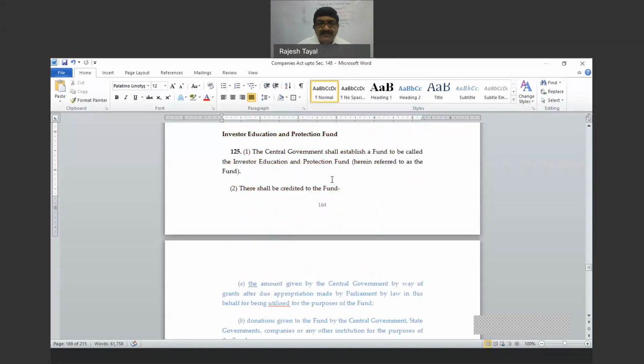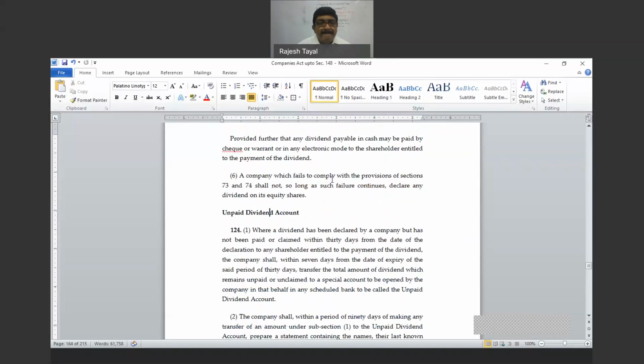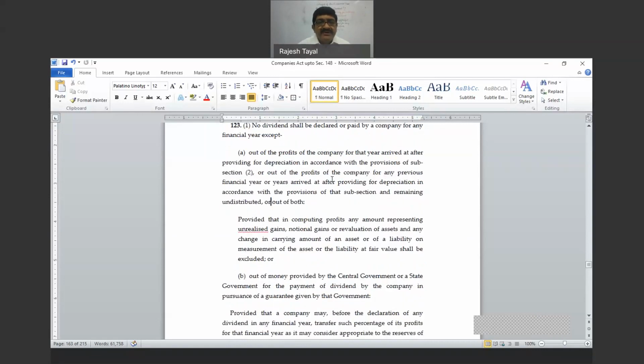Section 123, where from you can pay dividend. This is out of profit of the year arrived at after providing for depreciation. This is what word it is using. It is simply saying out of profit. Does it say revenue profit or capital profit? It does not. Profit may be capital, profit may be revenue, and you can utilize that for payment of dividend.